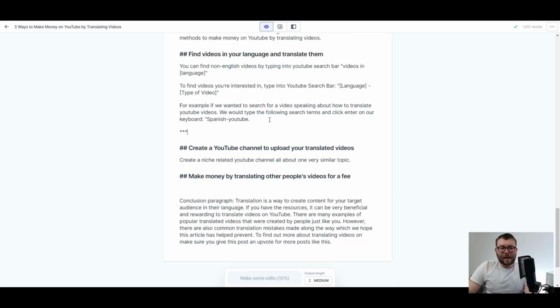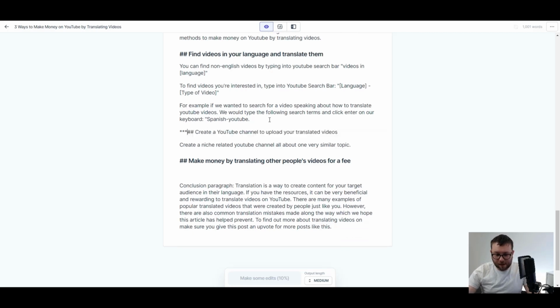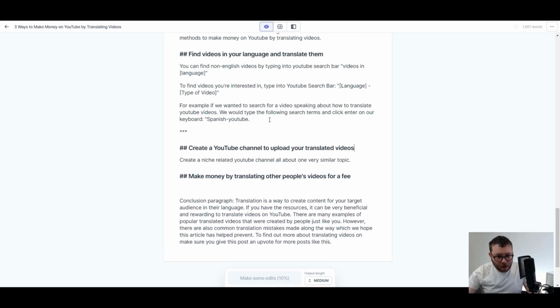Again, I'm adding more asterisks here because it's pretty hard. I think Jarvis is struggling a little bit trying to find information about this sort of method, which is actually kind of understandable because it's not exactly something that's super trendy.